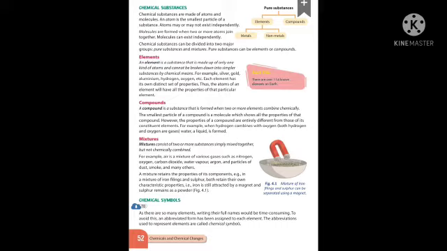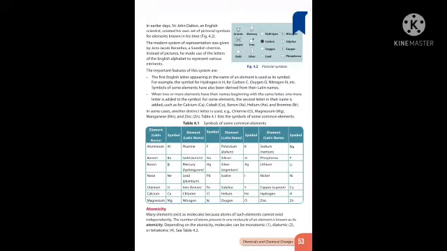So to avoid this, an abbreviated form has been assigned to each element. The abbreviations used to represent elements are called chemical symbols.